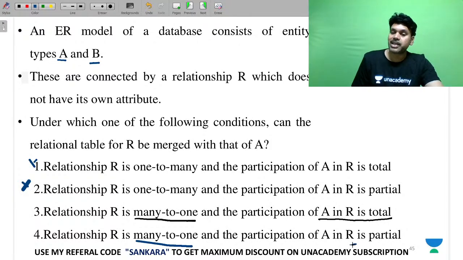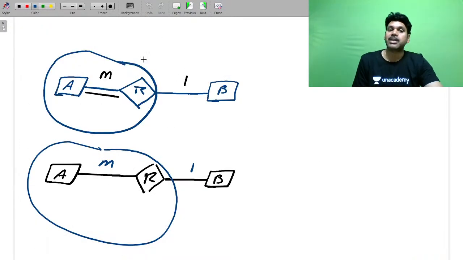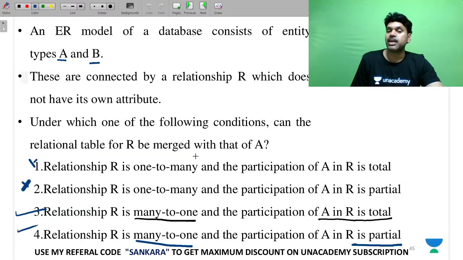M to 1, either with the total participation or with the partial participation, anything is correct. But the strongest one, because total participation is always weak, dependent on others. Hence the examiner is looking for the total side as the answer. But both are correct.